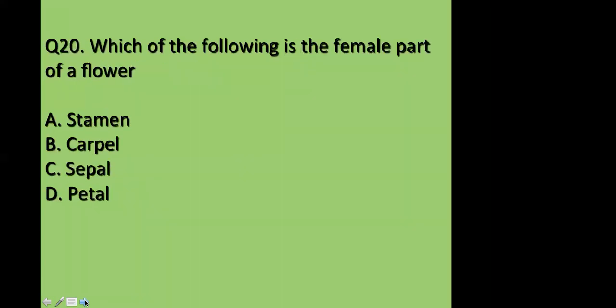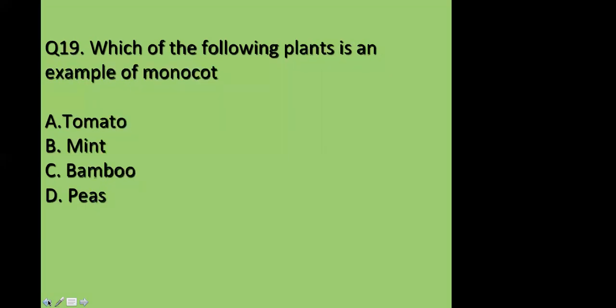Miss, I have a question. Okay, tell. Miss, how can mint be a monocot? Mint is not a monocot, it is a dicot because the seed contains two cotyledons. Mint is not under the category of monocots. It shows reticulate venation also. If you have observed the leaf structure, it shows reticulate venation. It has a taproot system. So it's a dicot, it's not a monocot.